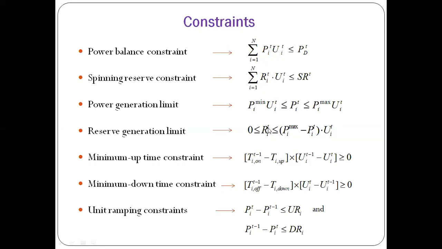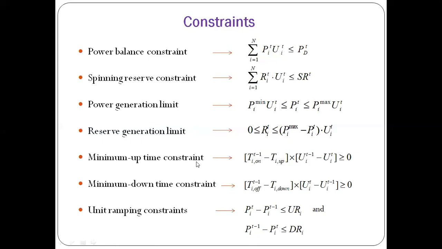We know any generator has some maximum capacity. Suppose the maximum capacity of a particular generator is 400 megawatt, and it has committed that I will generate power, or I will sell power, 300. So 100 is the limit which will remain, that that particular generator can give as a reserve. So this limit will lie between 0 and 100. It means the reserve can be 0 or at most the maximum minus the output power. I think it is clear to you.